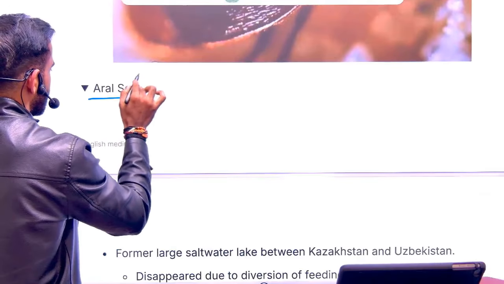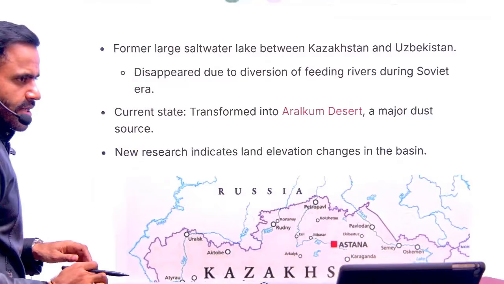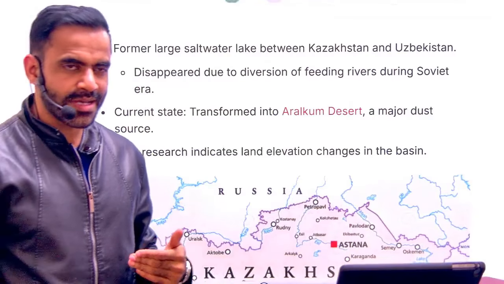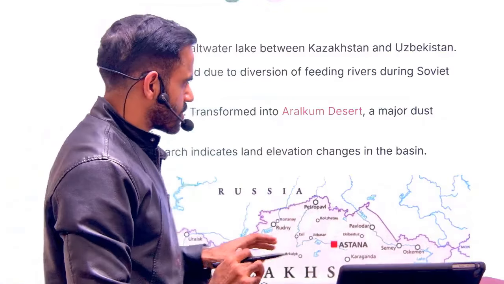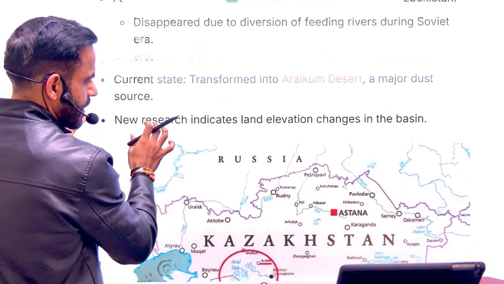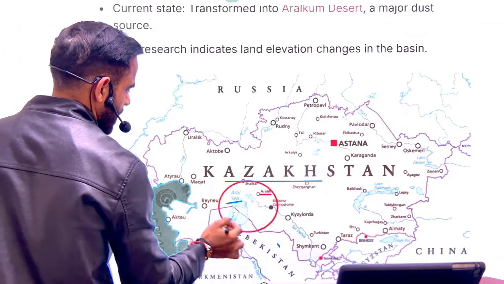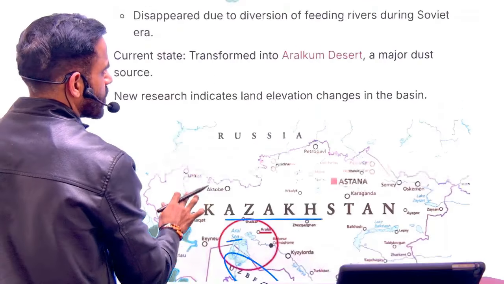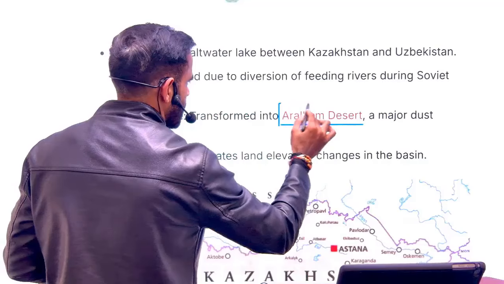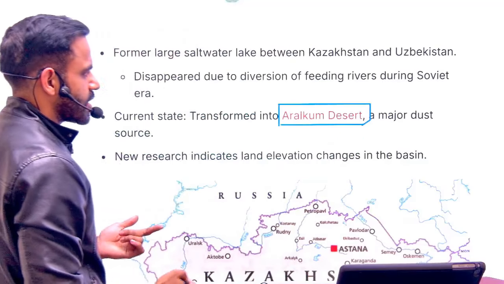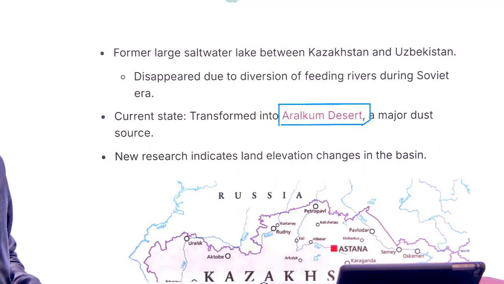Next is the Aral Sea. So the Aral Sea was in news because of climate change. The Aral Sea is between Kazakhstan and Uzbekistan. So this is a geographical location. This is the Aral Sea. This is Kazakhstan. This is Uzbekistan. Now, because of low water, technically this has dried up, and now it is converting into a desert, which is referred to as Aralkum Desert.